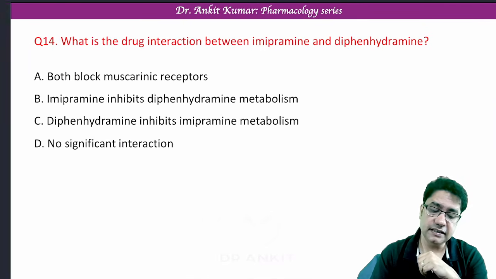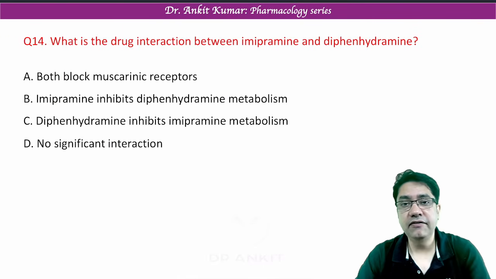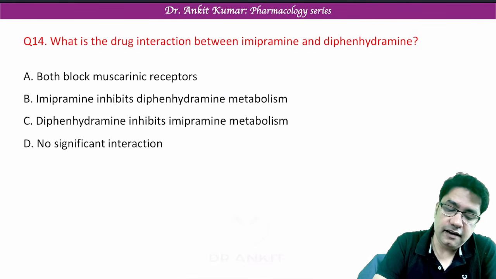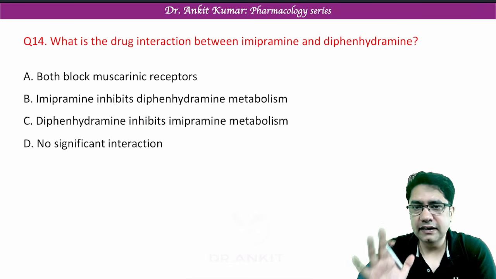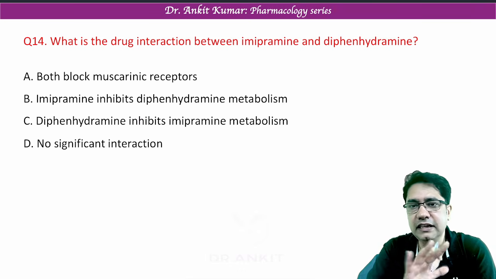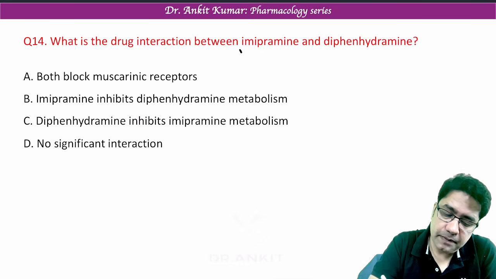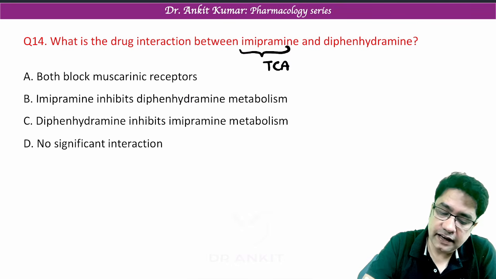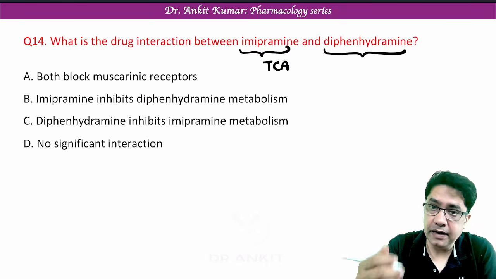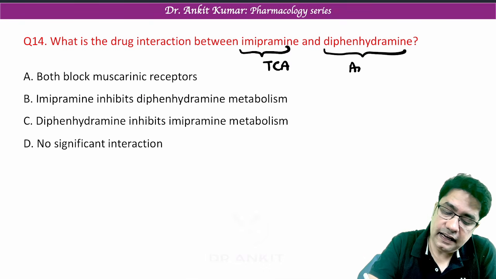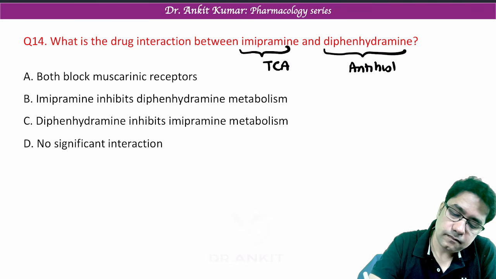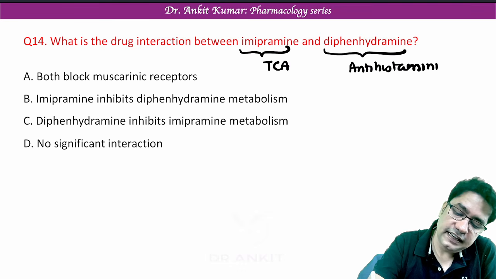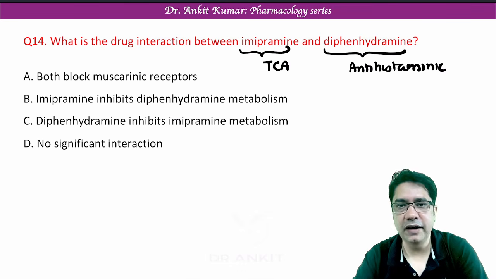The next question we have is, what is the drug interaction between imipramine and diphenhydramine? So first of all, understand in which class these drugs come. Imipramine, remember, is a TCA, a tricyclic antidepressant. And diphenhydramine, which comes with the brand name Benadryl, is an antihistaminic drug. It is a first generation antihistaminic drug which enters the brain as well.